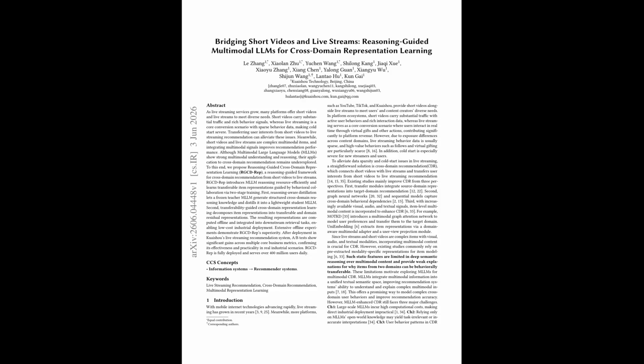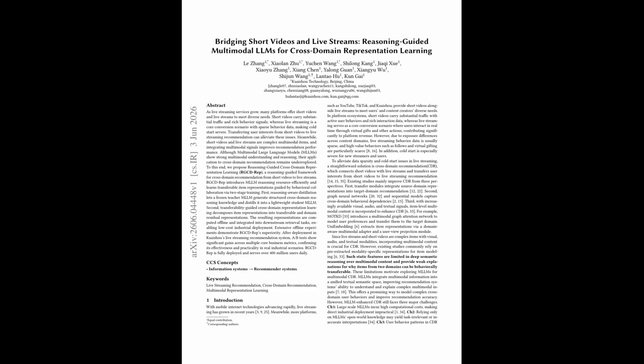The trouble with these multimodal approaches is that they typically use pre-extracted static feature vectors. They can tell you that a cooking video and a cooking live stream both have food in them, but they can't reason about why a particular user who watched a knife skills tutorial might want to enter a live stream where a chef is selling cookware. That deeper semantic reasoning is exactly what multimodal LLMs are good at, but dropping a 35 billion parameter model into a system serving 400 million users daily is a non-starter for cost reasons.